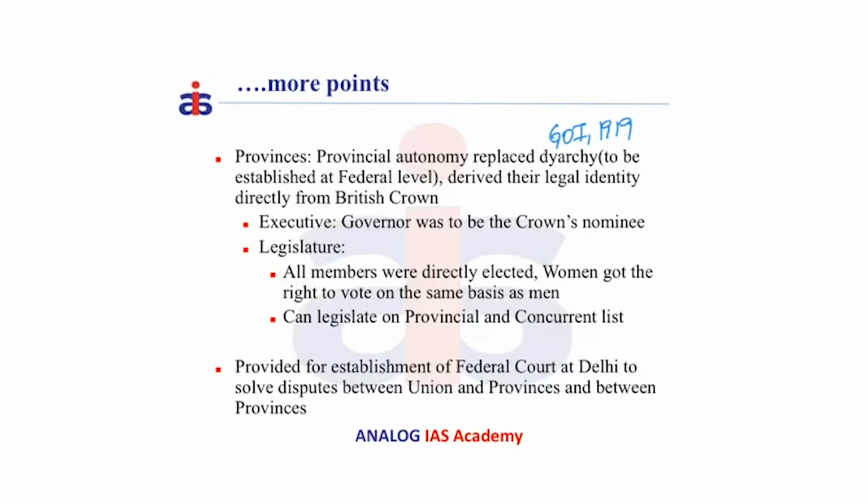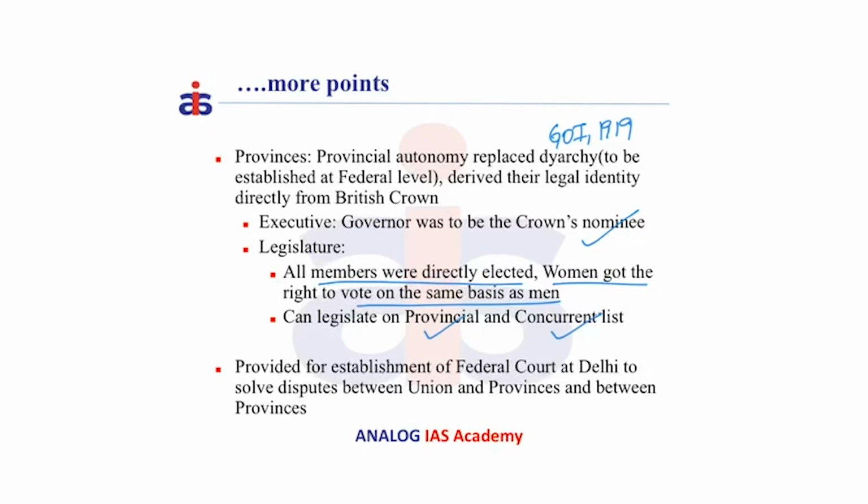On the part of executive, the Governor was to be the Crown's nominee, and on the part of legislature, all the members of the Assembly were directly elected. For the first time, women got the right to vote on the same basis as men. The state legislature can legislate on both the provincial as well as the concurrent list.